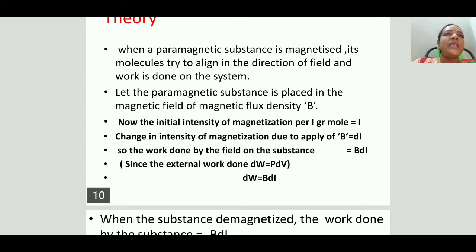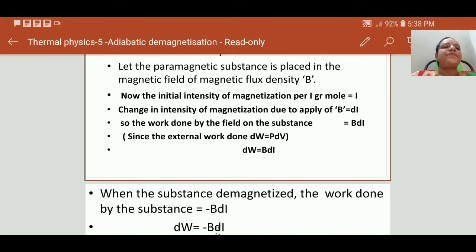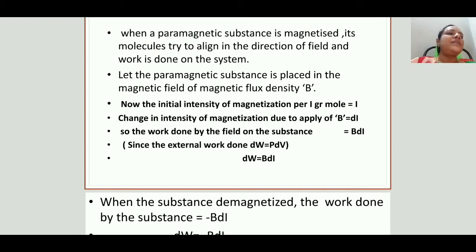Next, when the paramagnetic salt is demagnetized, what is the work done by the salt? These are the two cases involved in adiabatic demagnetization. So, for that purpose, let us see: when a paramagnetic substance is magnetized, its molecules try to align in the direction of the field and work is done on the system.